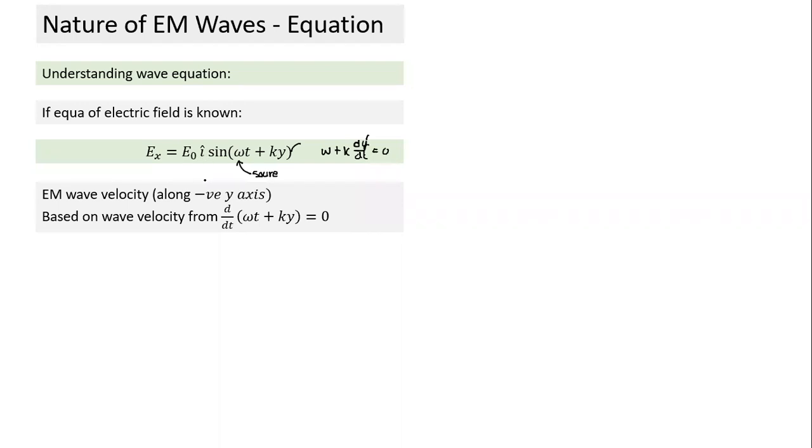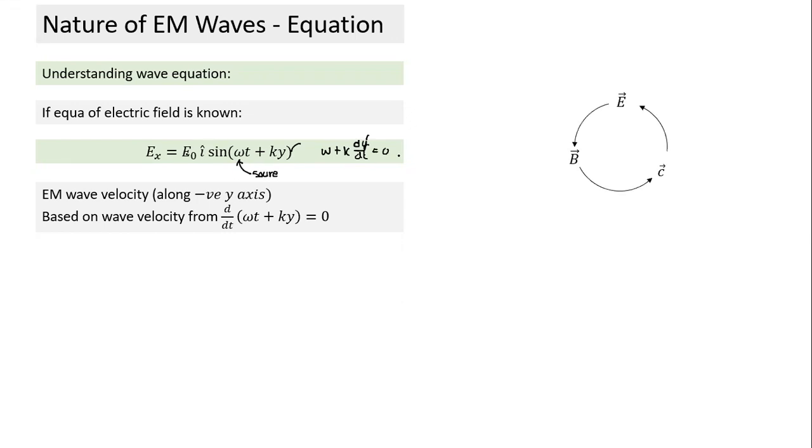Now what else can I find out from here? Can I find out velocity from this equation? I can find out velocity. What is the speed of the wave? Omega by k. Are you clear? We can find it from this term. So first we understood this equation: this comes from the source, this is the amplitude of oscillation. It is oscillating in which direction? It is oscillating in the x direction.